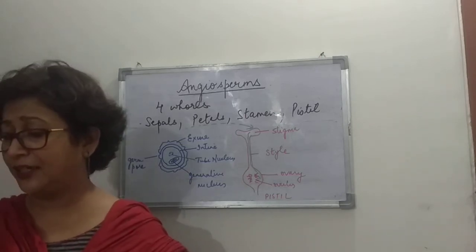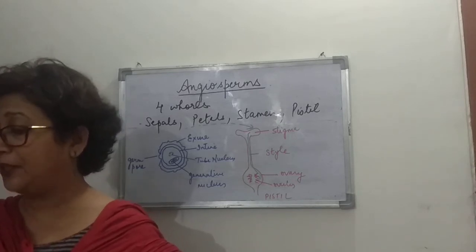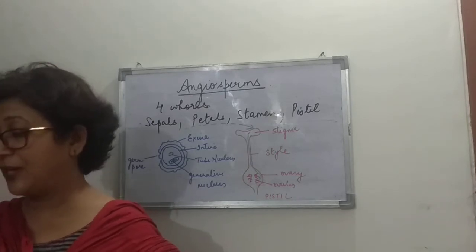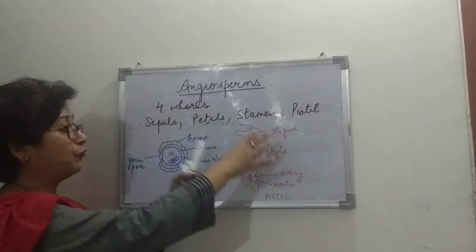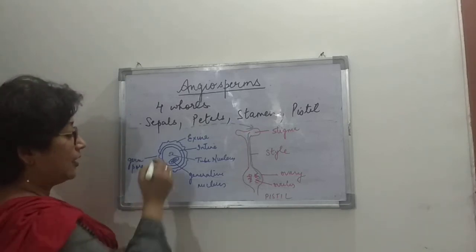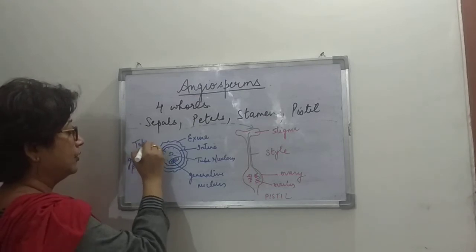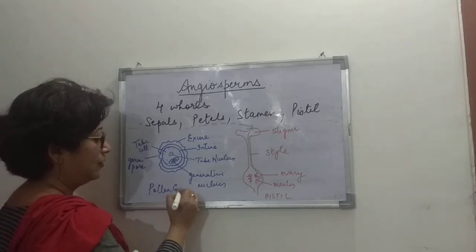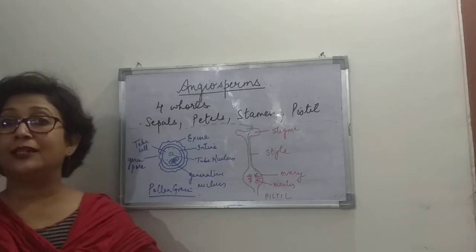If you look at the structure of the pollen grain, these pollen grains are tiny and very small in size, and in large numbers they fall on the stigma, right? So that is the pollen grain, and this outermost part is known as the tube cell. So this is the structure of the pollen grain, which is the male gamete, right?